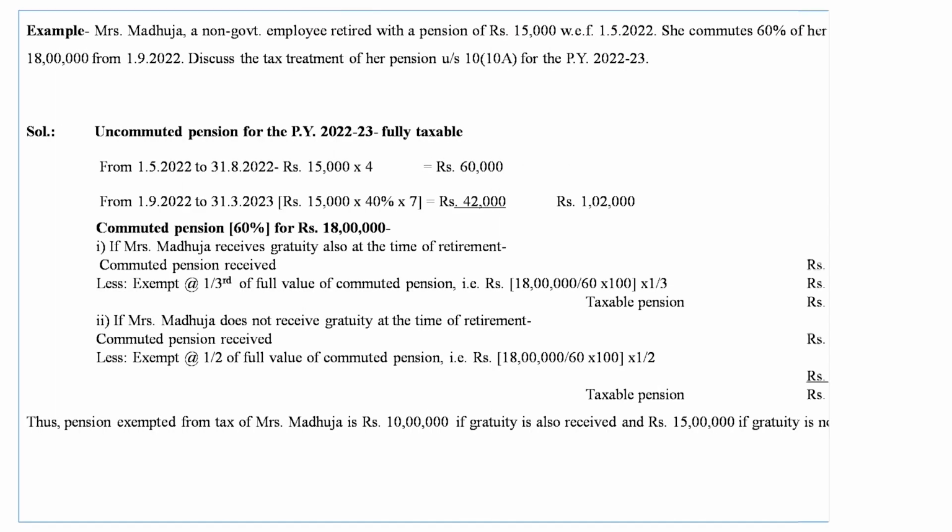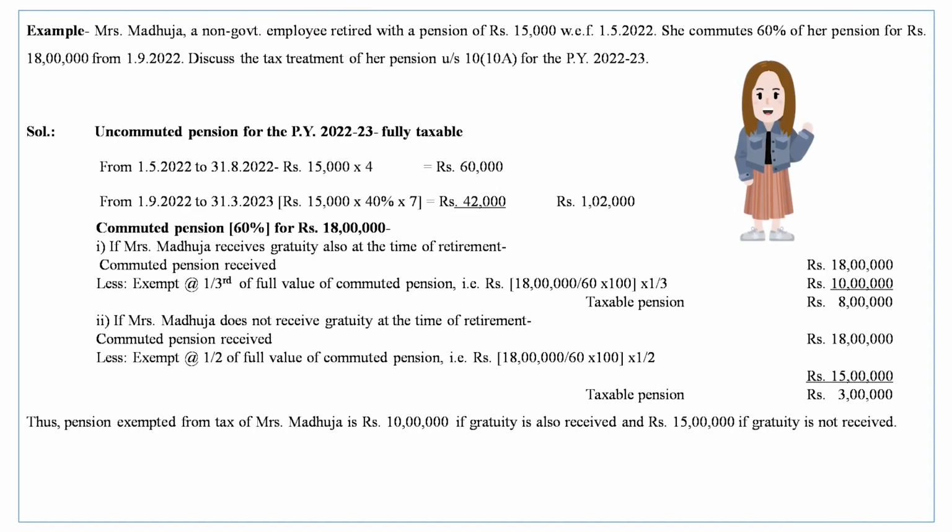Mrs. Madhuja, a non-government employee, retired with a pension of 15,000 per month. She commutes 60% of her pension for rupees 18 lakh from 1st September 22. Discuss the tax treatment of the pension of Mrs. Madhuja under section 10(10A).